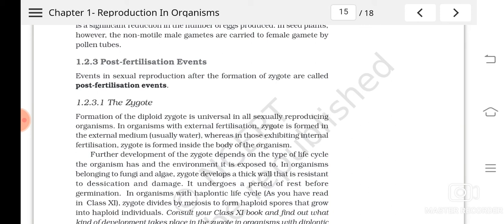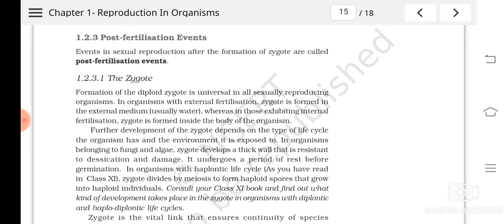They form a very thick wall around it, and they undergo a period of rest. Understood? So that is one thing. In some organisms like algae and fungi, the zygote develops a thick wall around it to escape from the hardships of the surrounding.